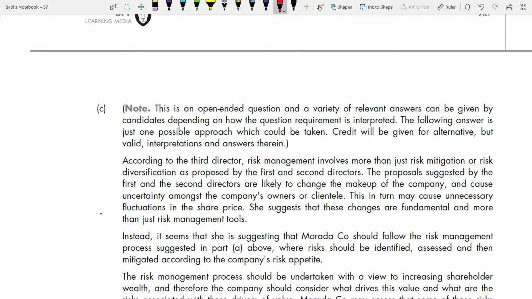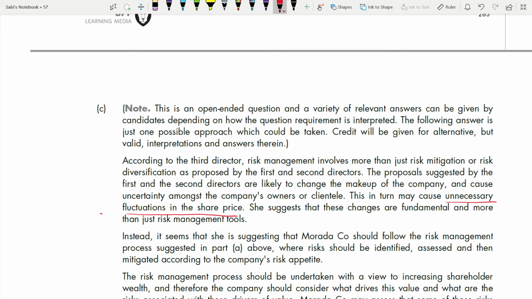It will cause uncertainty, definitely. This in turn may cause unnecessary fluctuations in share price. That uncertainty. Okay, so she suggests that these changes are fundamental and more than just a risk management tool. So they're saying they're doing all these changes to reduce cost of capital, which is risk. But the third director is saying this is fundamental. It is more than that.